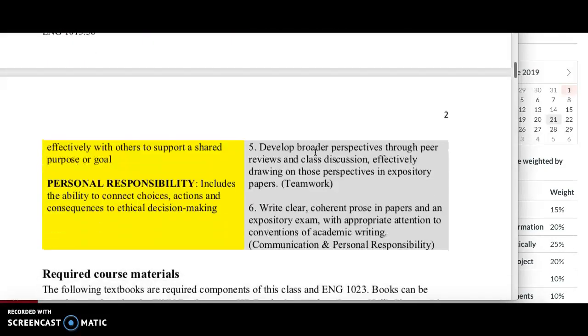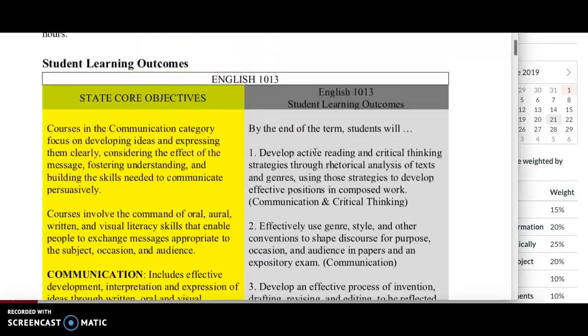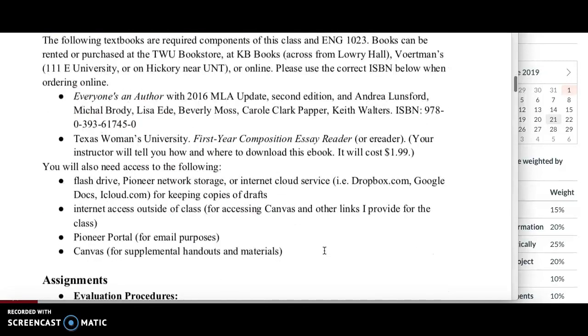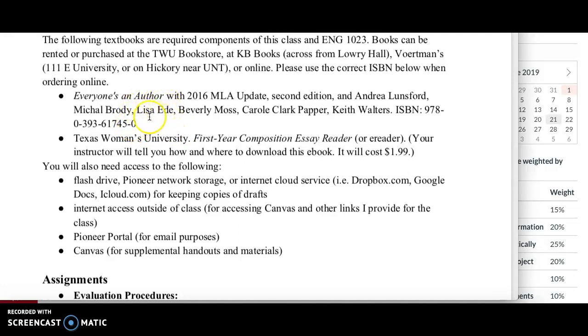This is our goal for you all. Here, everyone's an author. This is the textbook that you will need for this class. We will be using the textbook in this class. For the first year composition essay reader, I will go over that a little bit more next week. For right now, you do not need this. But definitely the Everyone's an Author textbook.